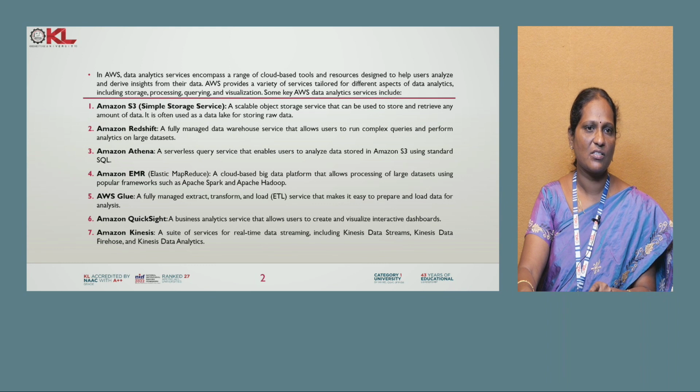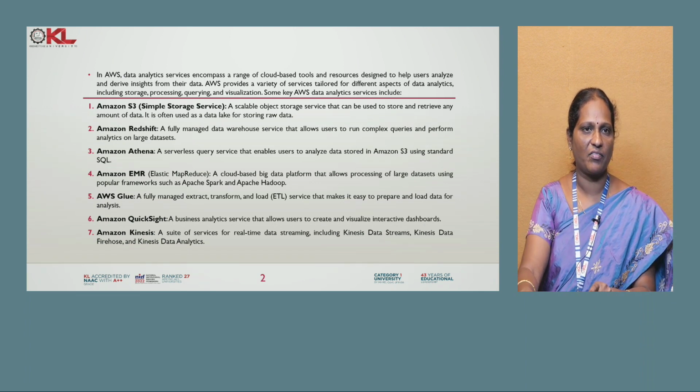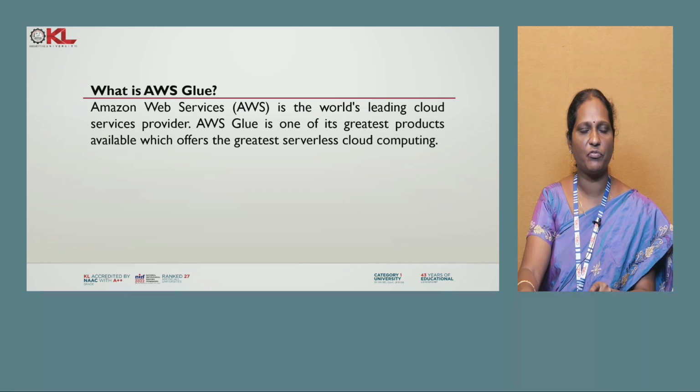So like this, there are 7 data analytics services offered by AWS. S3 and Redshift act as data sources, and Athena, EMR, Glue, QuickSight and Kinesis are for analyzing the data which was stored in databases and S3. So this is the importance of data analysis services. And let us discuss them one by one.